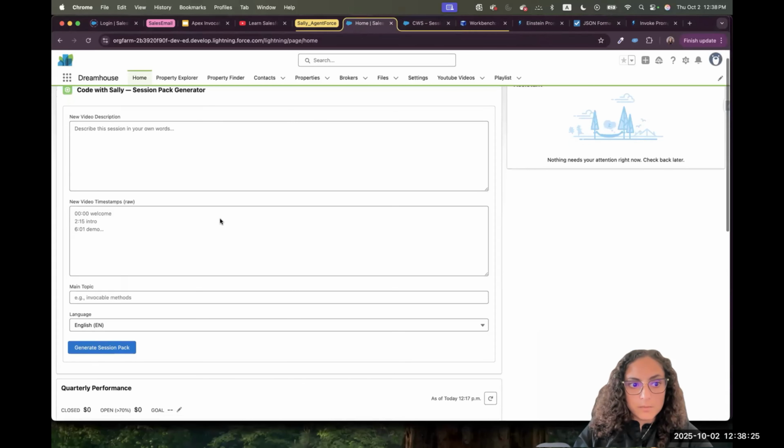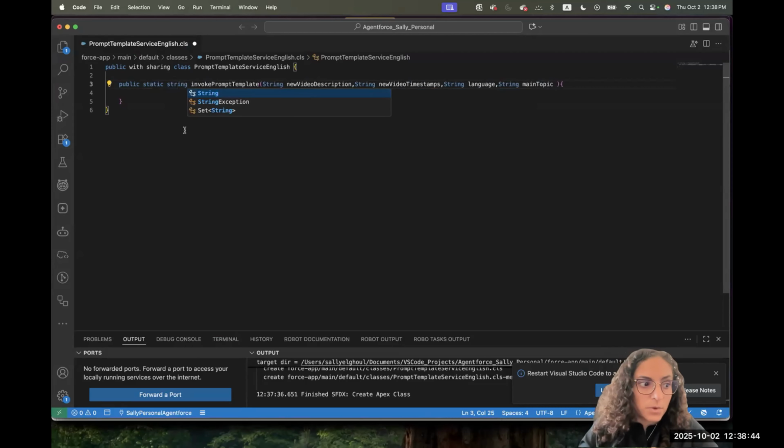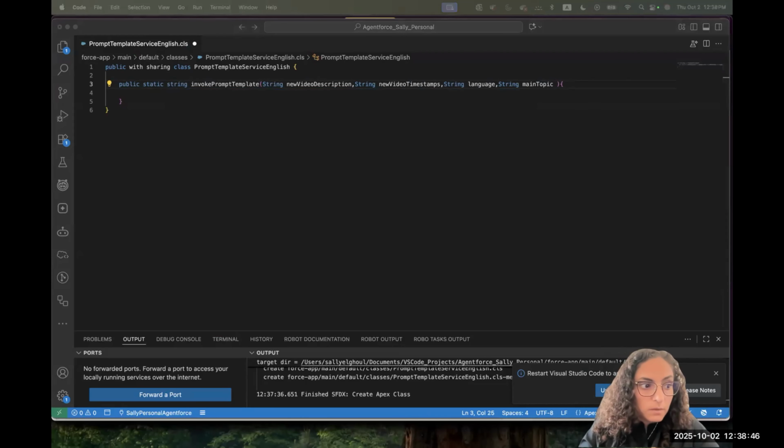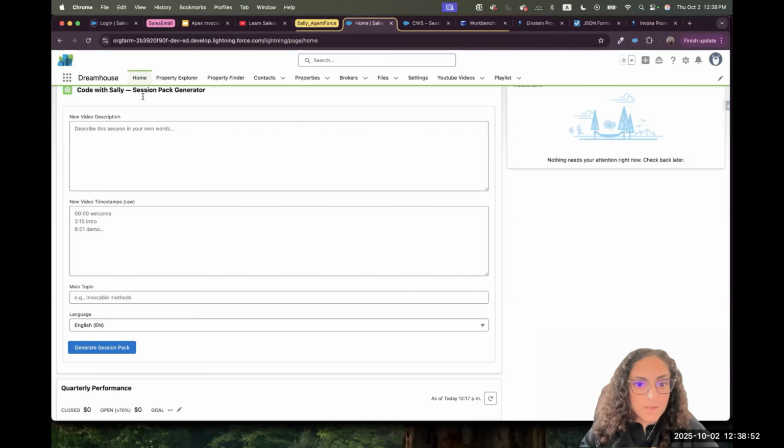When we did it in the LWC, we were filling those 4 inputs: the description, the timestamp, the main topic, and the language. So we are preparing our template that will take 4 parameters and return a string for us. So let's return a string for now. Okay. Until this moment, we didn't do anything specific for Flex template. Let's see how we'll do it step by step.